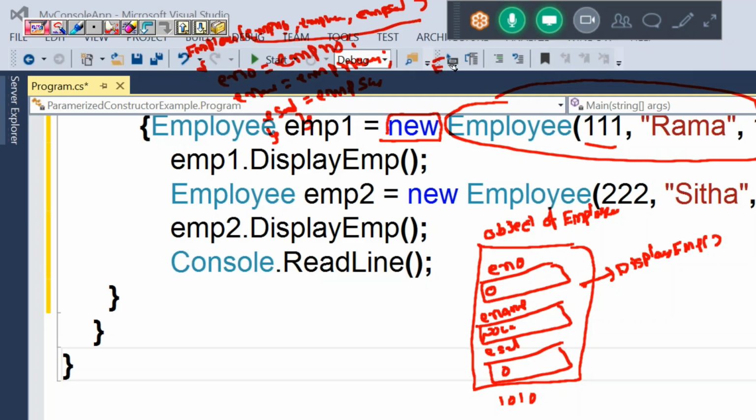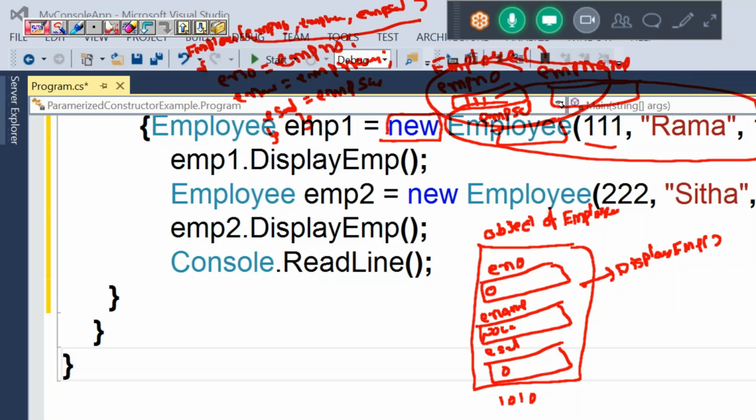How many local variables? Three. First local variable name is empno. Second is empname. Third is empsal.